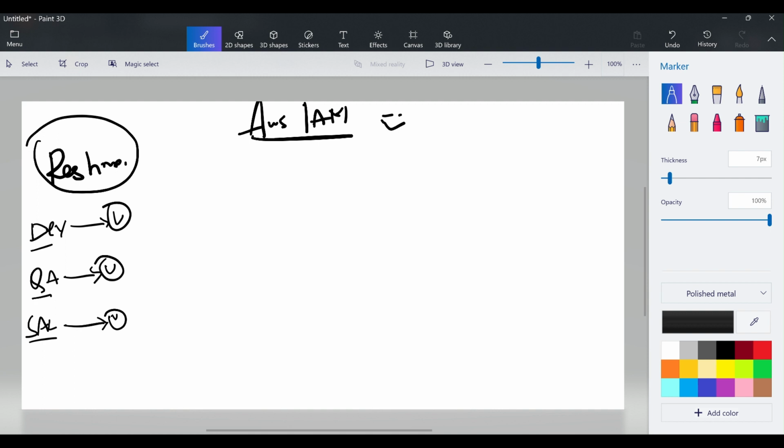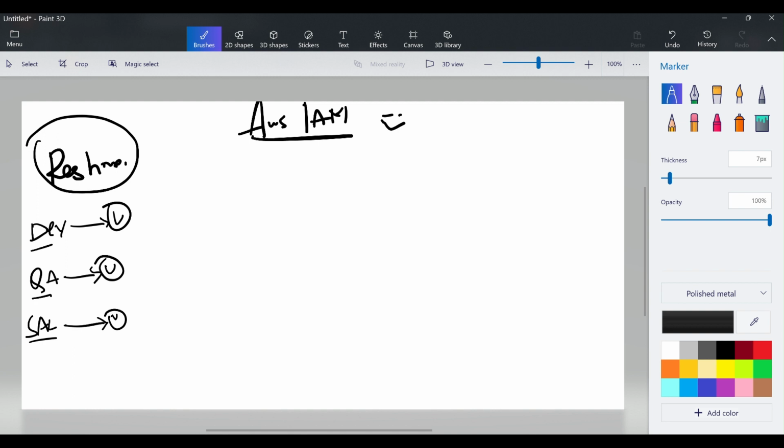Once after this, see guys, listen properly here, listen carefully. Dev team might be working in different tools. They might be working on Lambda functions, they might be working on developer tools. And QA might be working on different services. Sales might be working on analysis and analytics with the billing data and all those things. So in such a case, we have to define what actions are allowed. Remember what I'm saying. You have to define what actions are allowed on which resource within the AWS account.